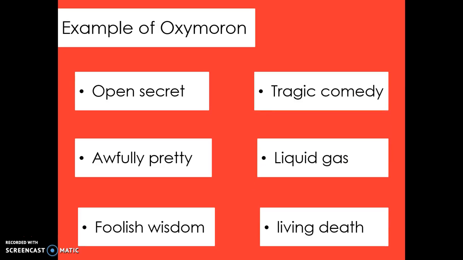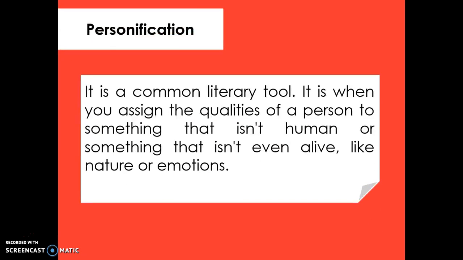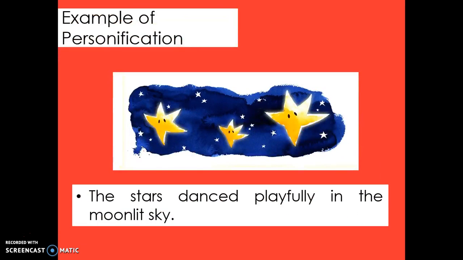Another type of figures of speech we have is personification. It is a common literary tool. It is when you assign the qualities of a person to something that isn't human or something that isn't even alive, like nature or emotions. For example, the stars dance playfully in the moonlit sky. The stars are given the characteristics of a human, which can dance, where in fact stars cannot dance.